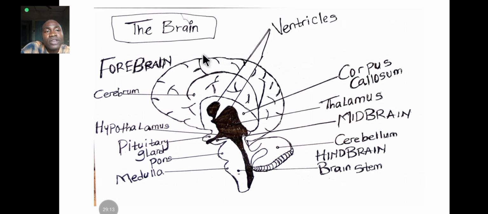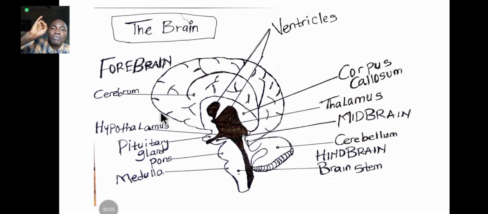I will tell you everything. This is just the division of the brain. In each of these divisions, forebrain, midbrain, and hindbrain or brainstem, you have structures embedded in them. Take the forebrain, for example. The forebrain consists of the cerebrum, which further divides into the two cerebral hemispheres, the left and the right. Then you also have the hypothalamus and the thalamus, which are part of the forebrain.